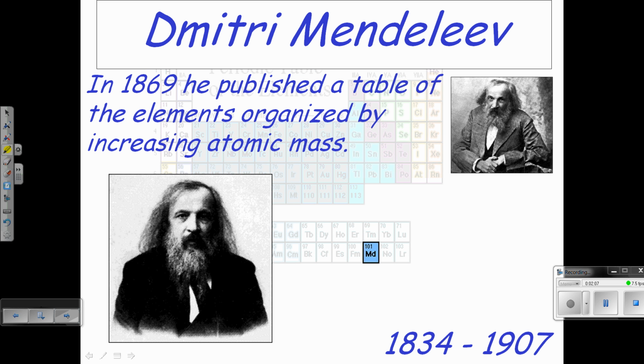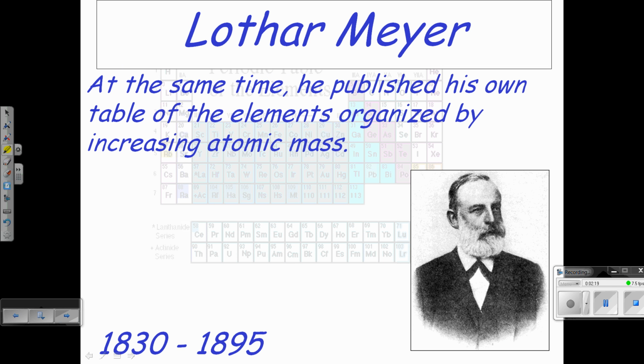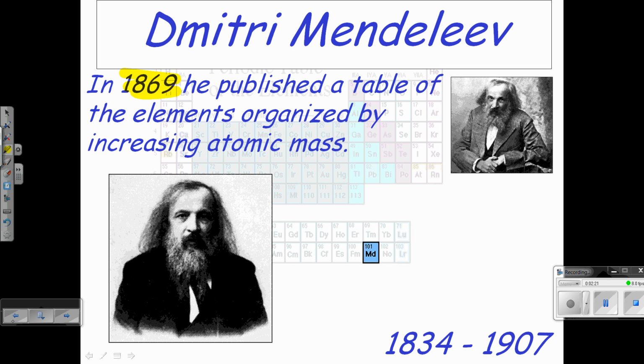Let's see here. Then you get to Mendeleev. In 1869, he is considered to be the father of the modern periodic table. He's given the most credit. What he did is he grouped the elements according to increasing atomic mass from left to right in the periodic table, and then vertically, they were grouped into columns based on similar chemical and physical properties.